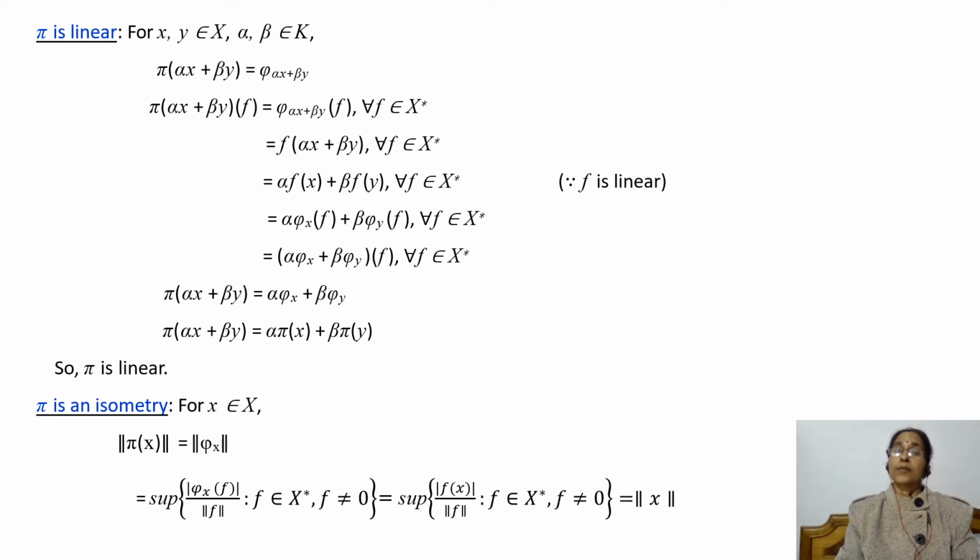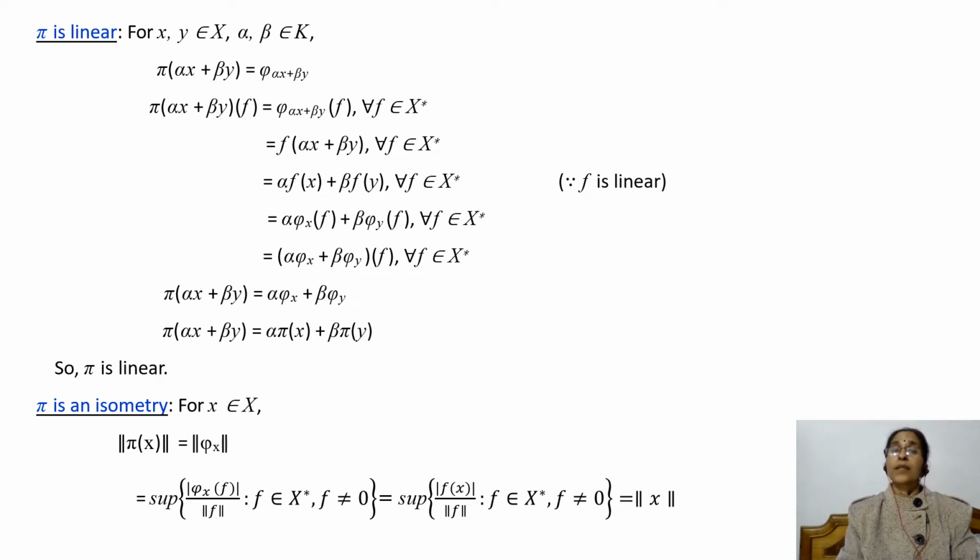Now we use the definition of φ_x. This is equal to α times φ_x(f) plus β times φ_y(f) for every f belongs to X*. And so this can be written as (αφ_x + βφ_y)(f) for every f belongs to X*.